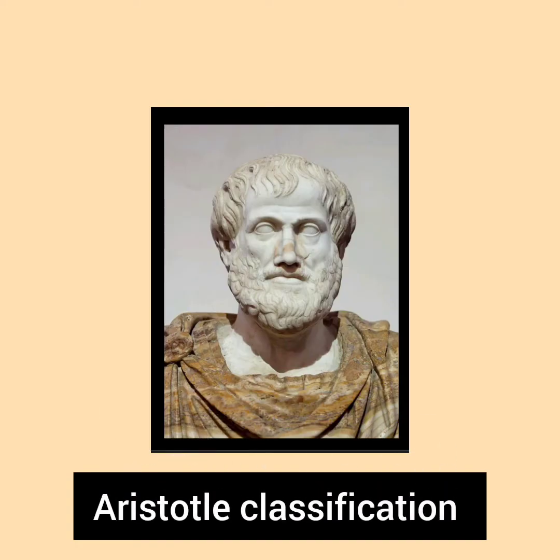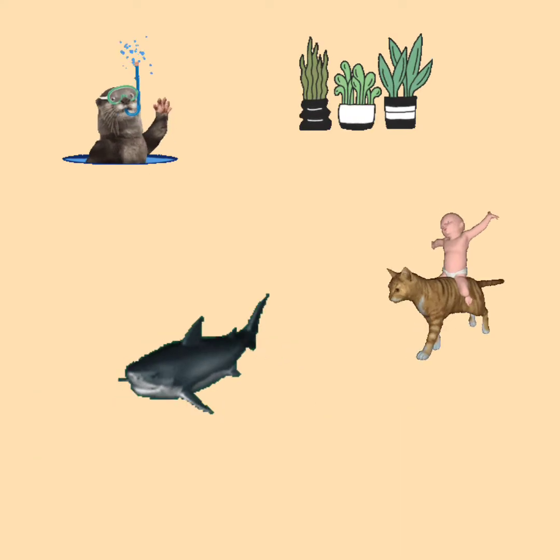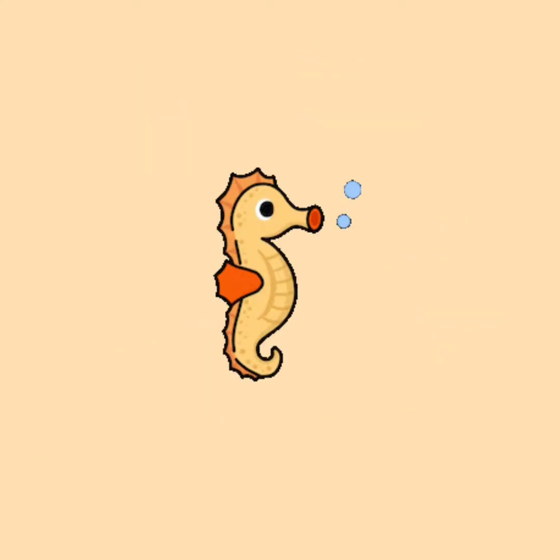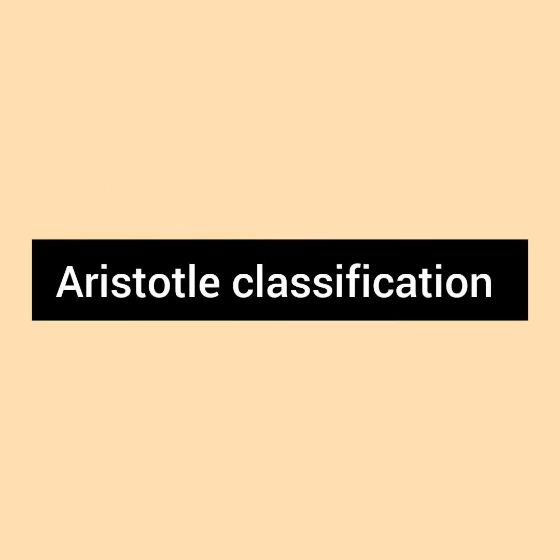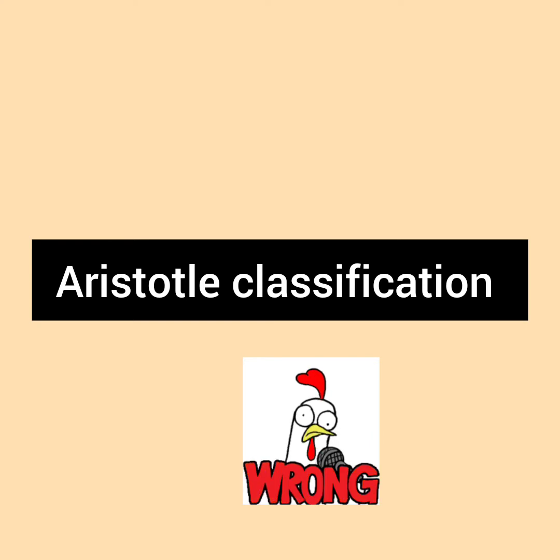Aristotle, a Greek philosopher, classified animals according to their living environment. So, he either categorized them as aquatic or terrestrial. Both in sea as well as on land, we can find animals and plants. Moreover, there are very small animals like seahorse, along with large animals like whale. So, this was not a good basis of classification.